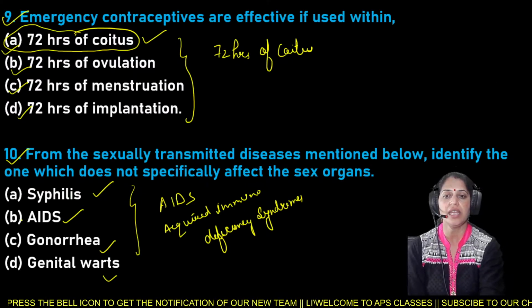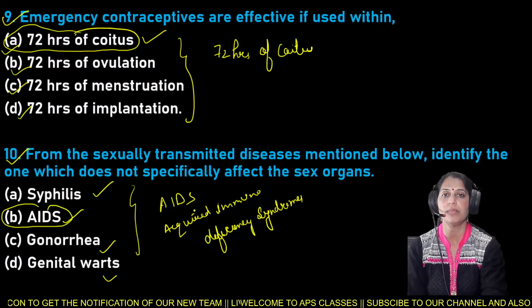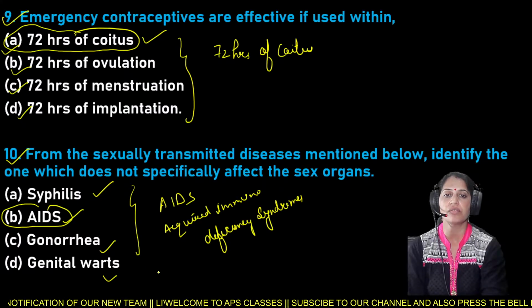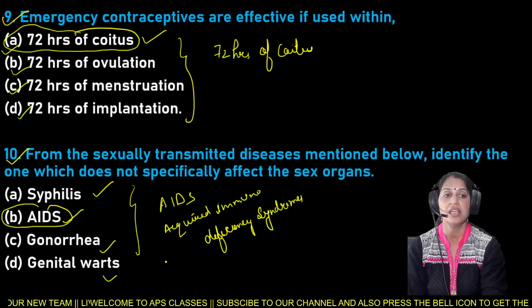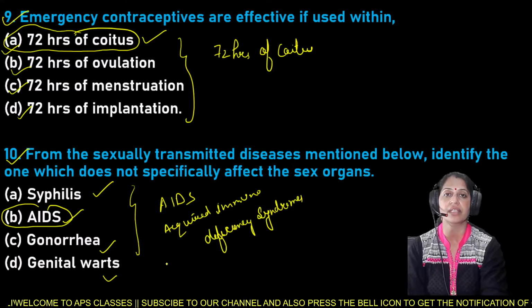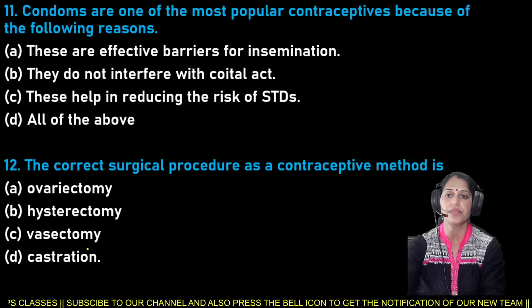So here AIDS is the right answer for the question number 10. That is option B is the right answer for the question number 10. So all these are the sexually transmitted diseases, and out of these sexually transmitted diseases, AIDS is the disease which does not specifically affect the sex organs. So here option B is the right answer for the question number 10.